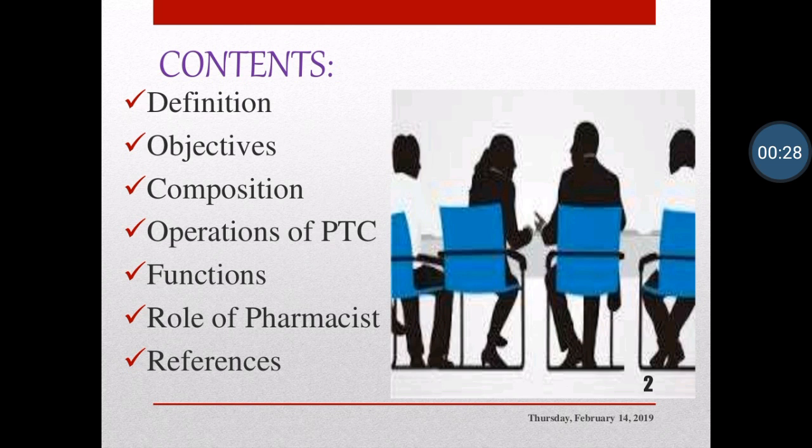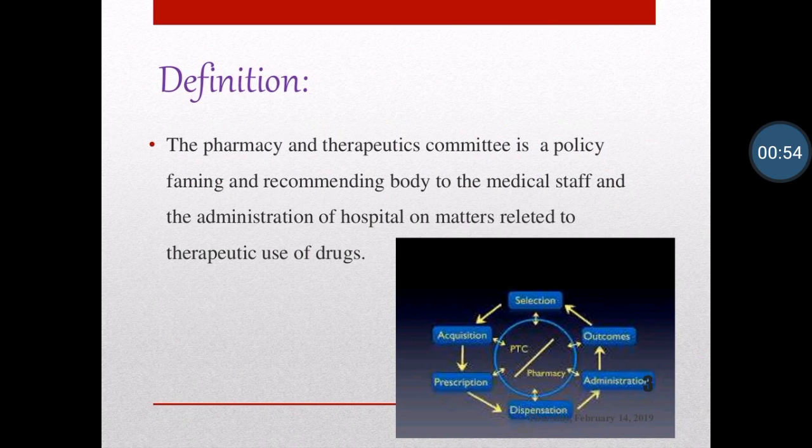The contents covered are the definition of the pharmacy and therapeutic committee, objectives of the pharmacy and therapeutic committee, composition, operations of the pharmacy and therapeutic committee, functions of the pharmacy and therapeutic committee, and the role of pharmacists. These are the contents. Now, starting from the definition of the pharmacy and therapeutic committee.